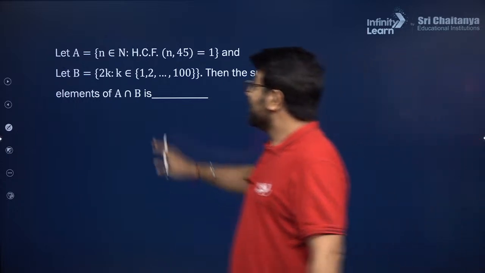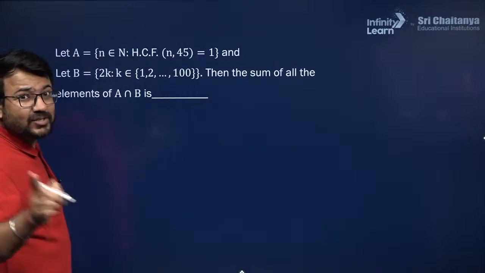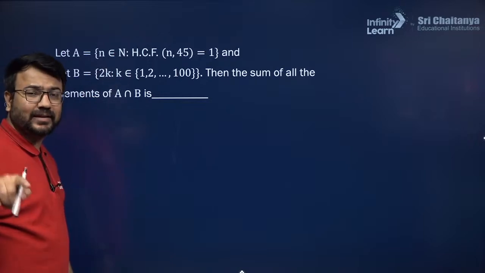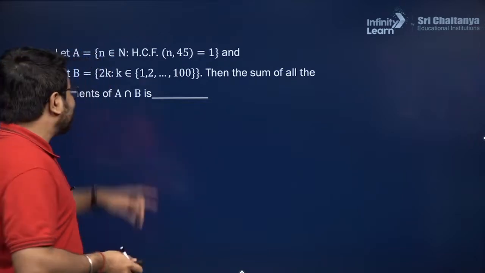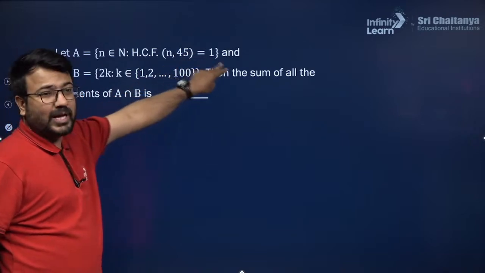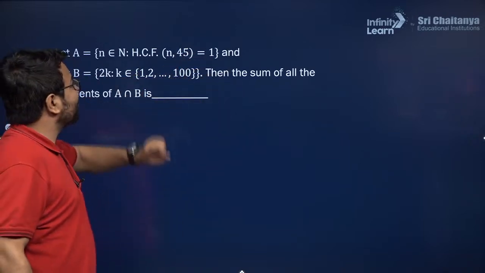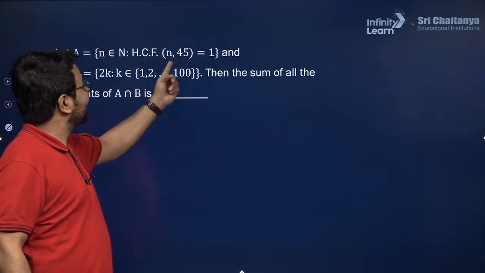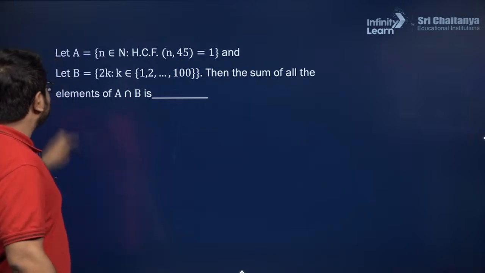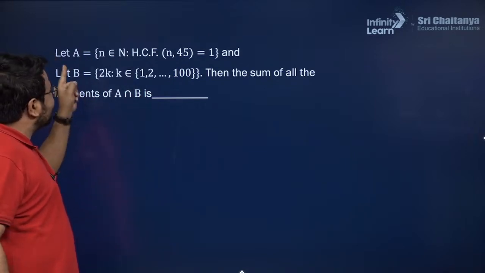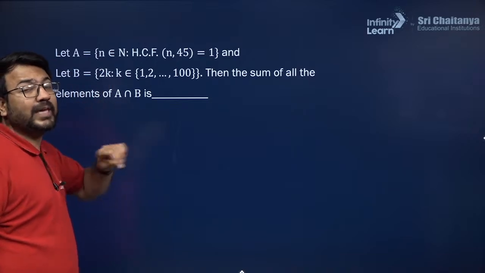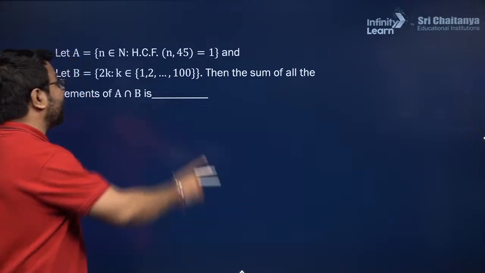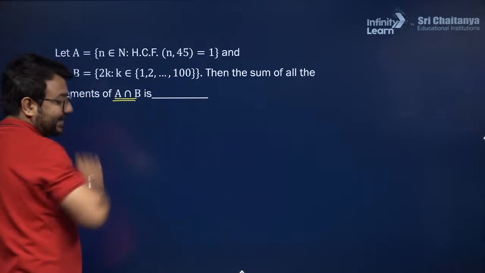There is a set A which says that set A consists of natural numbers n, where n belongs to the set of natural numbers, and the condition on n is that HCF of n and 45 is 1. That means there must be no common factor between n and 45. And there is a set B which consists of 2k, where k is from 1 to 100. Now, what should be the sum of all the elements of A intersection B?